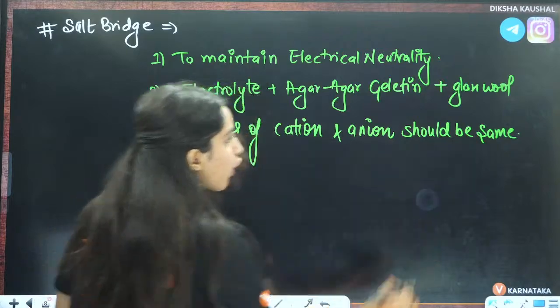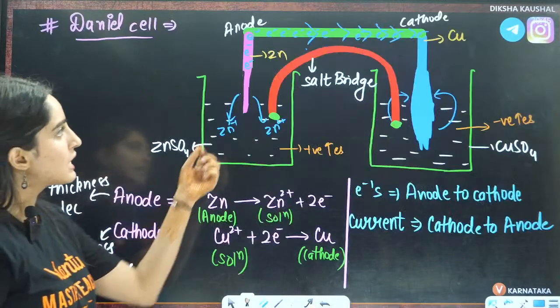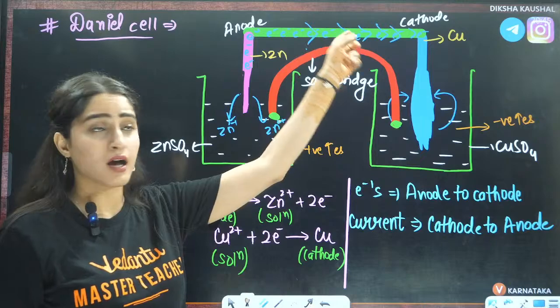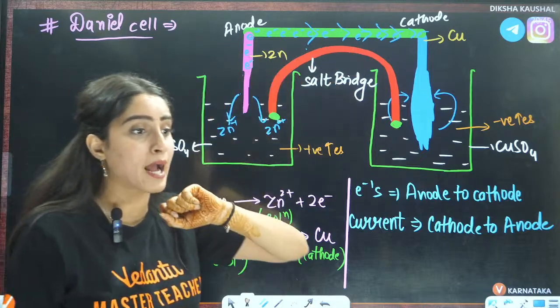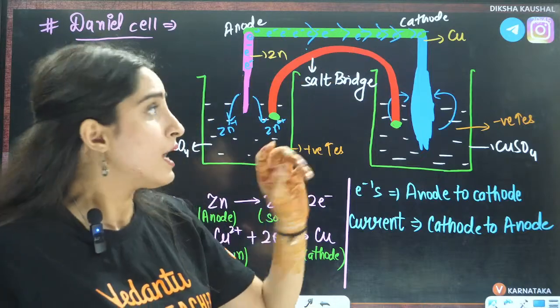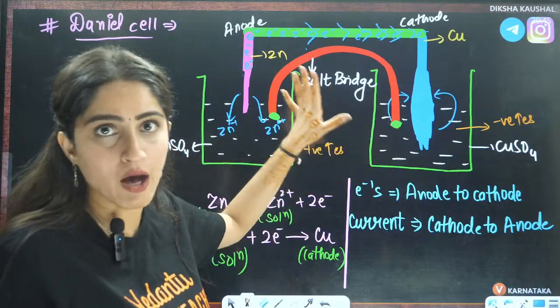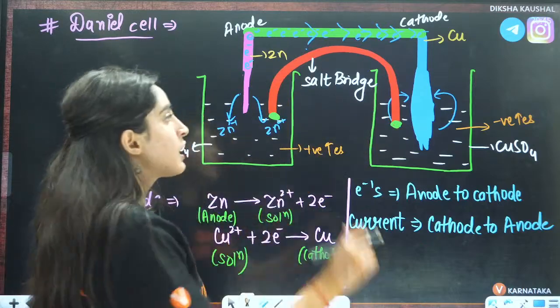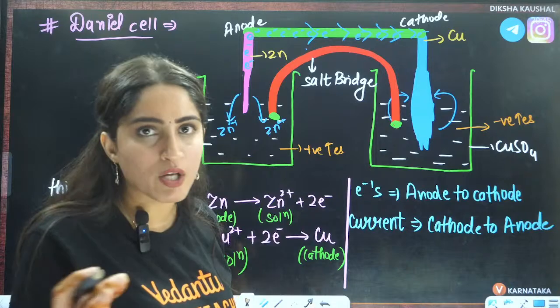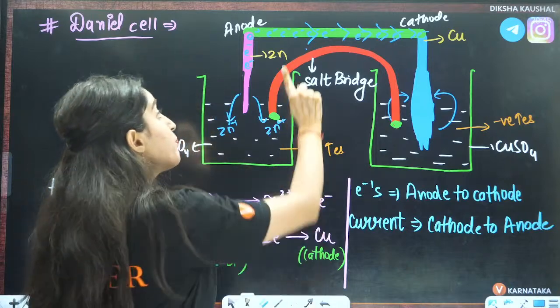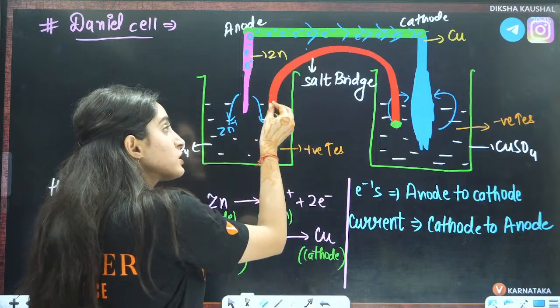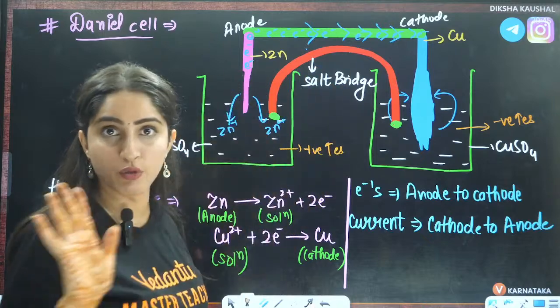Right? So if you talk about this here, we know that in this salt bridge you have some kind of electrolyte, right? An electrolyte is made up of positive and negative charge both. So the positive charge will jump into the solution, and the negative charge will also jump into the solution.